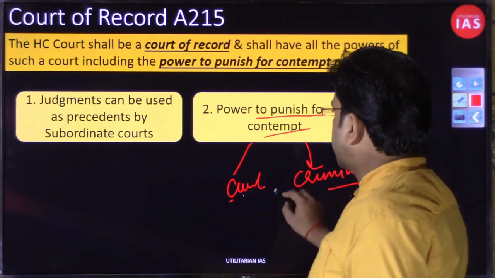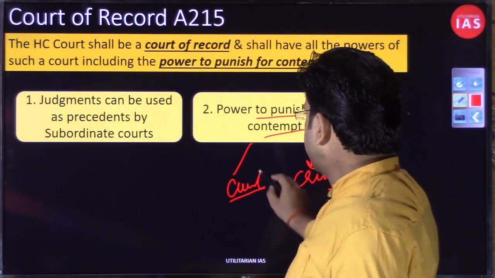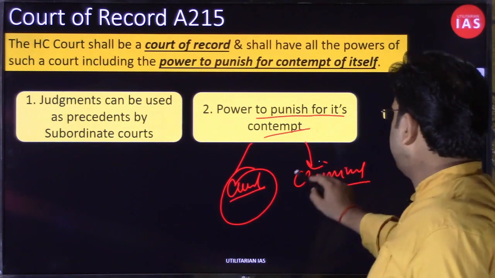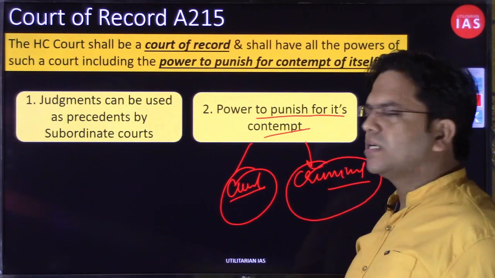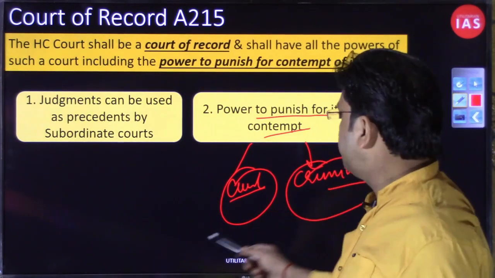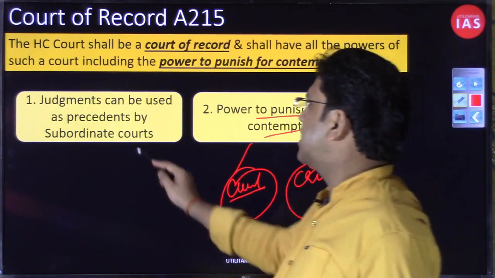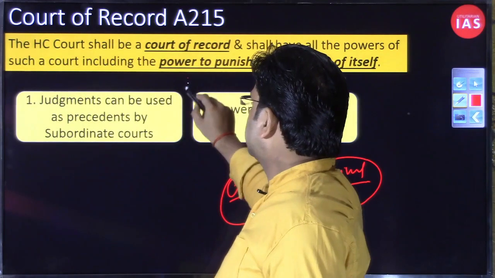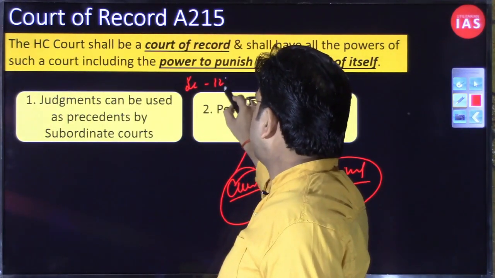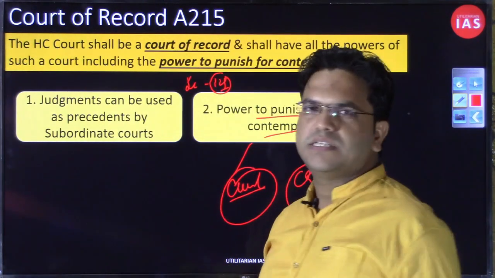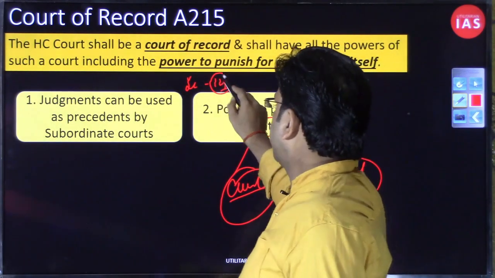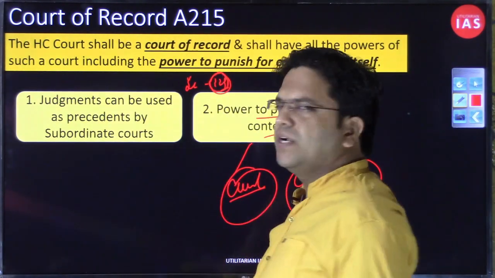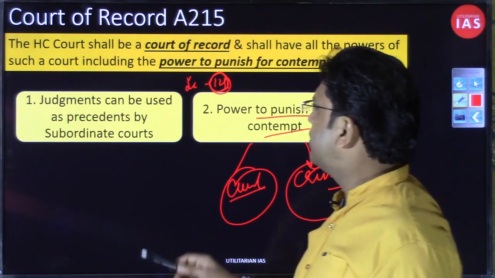What kind of cases will come under civil contempt of the court? What will be the nature of cases coming under criminal contempt? We have already discussed. Then the second power under this court of record, when we were discussing the Supreme Court, just the article has changed: instead of article 215, you had article 129 corresponding for the Supreme Court.